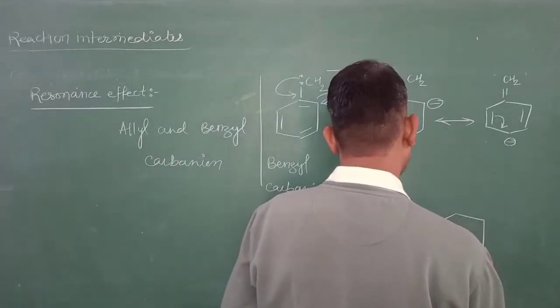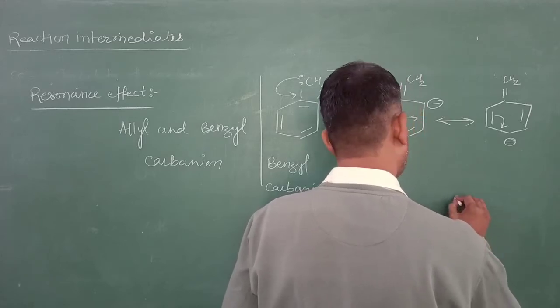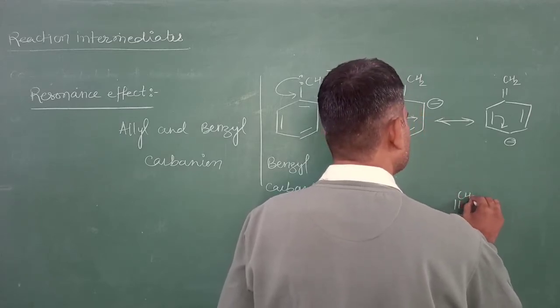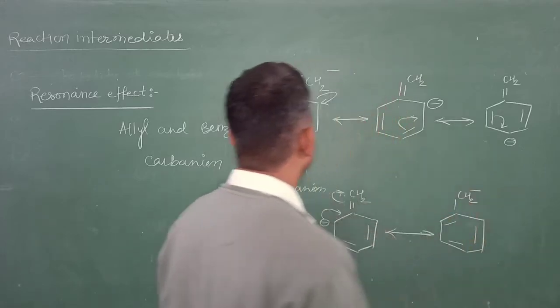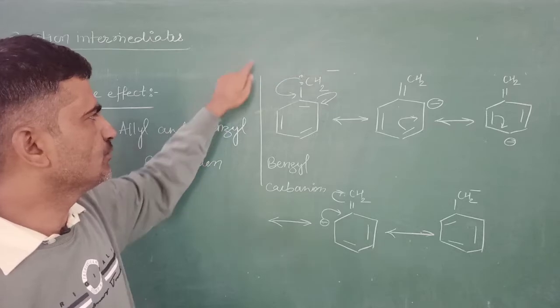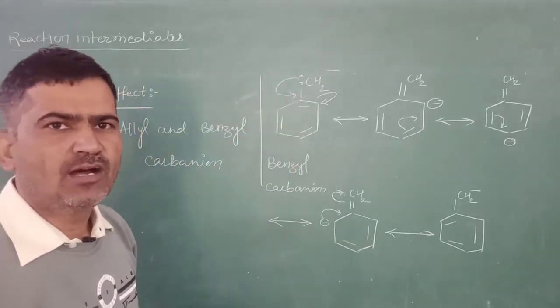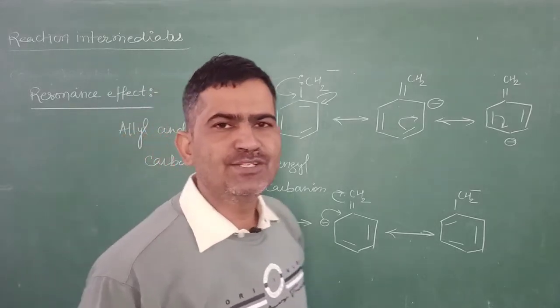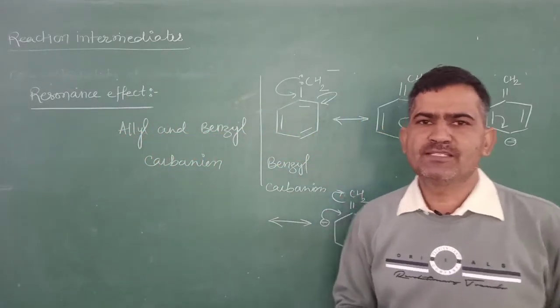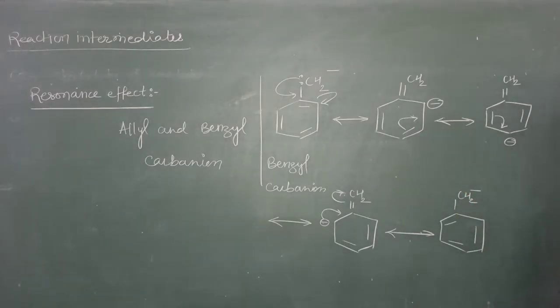These resonating structures show delocalization of the electron. It means this negative charge is not accommodated on this carbon atom, and due to the resonance effect, it rotates all over the benzene ring. So the benzene ring increases its stability by delocalization of the electron, and the incoming electrophile will attack at the